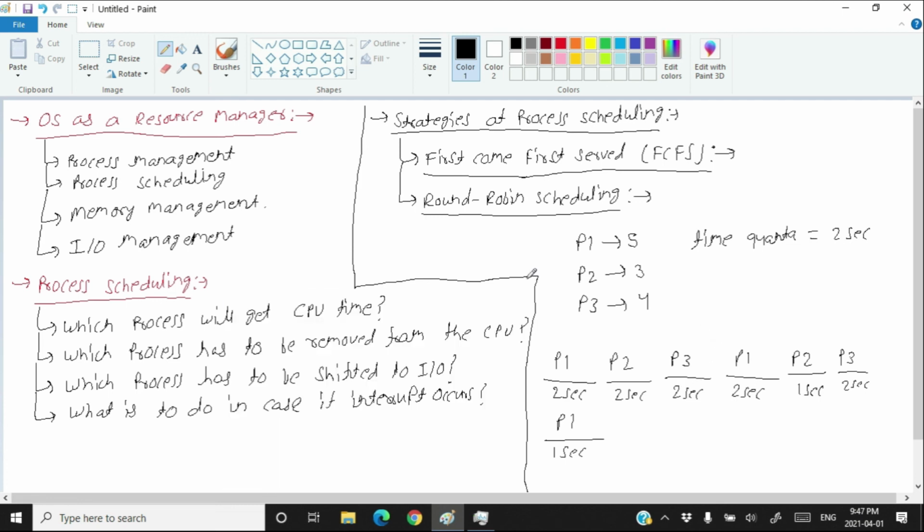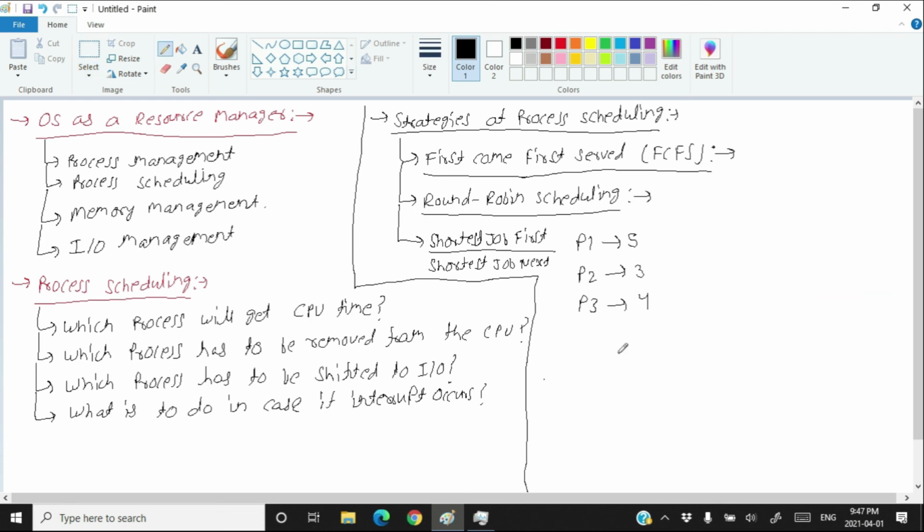The third way of scheduling is called shortest job first scheduling. Or you can also say shortest job next scheduling. There is no such thing called time quanta in shortest job first or shortest job next.